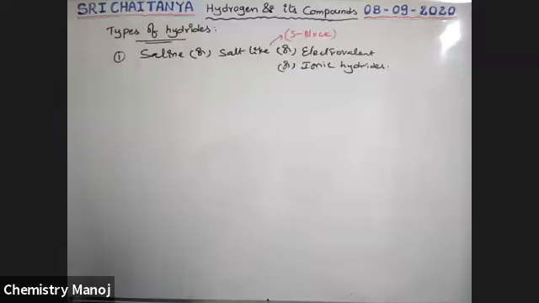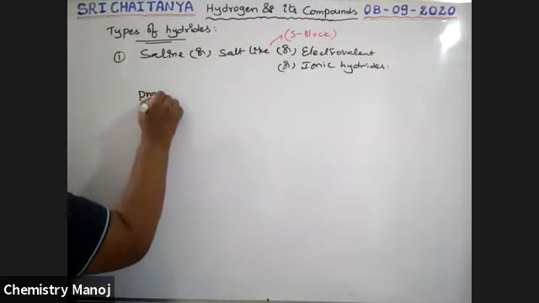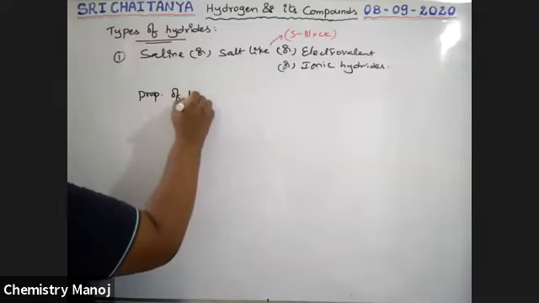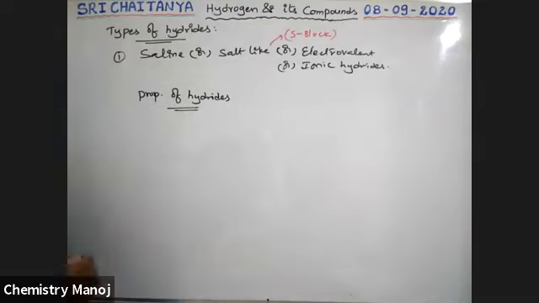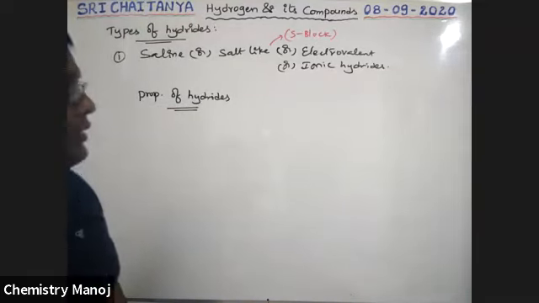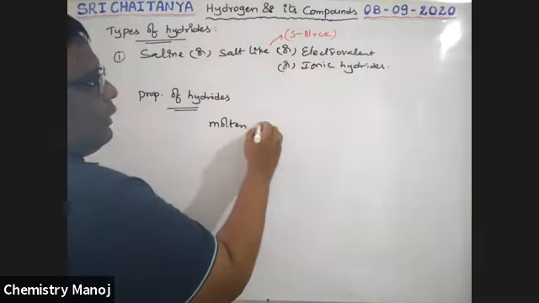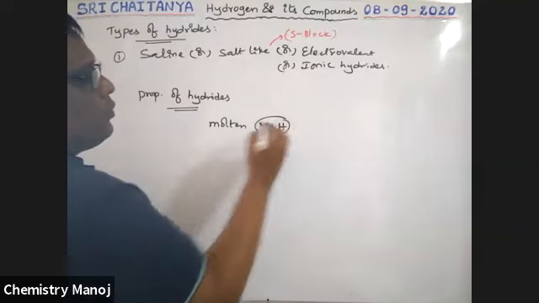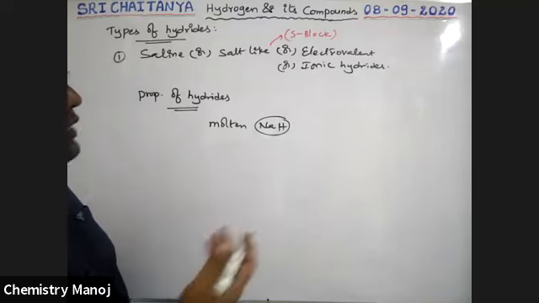Now, properties of these hydrides. See boys, here let us take molten NaH. What is this molten NaH?